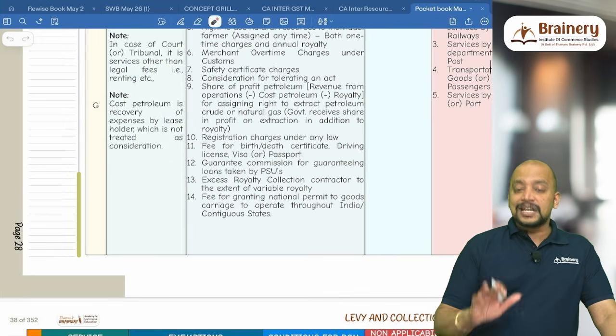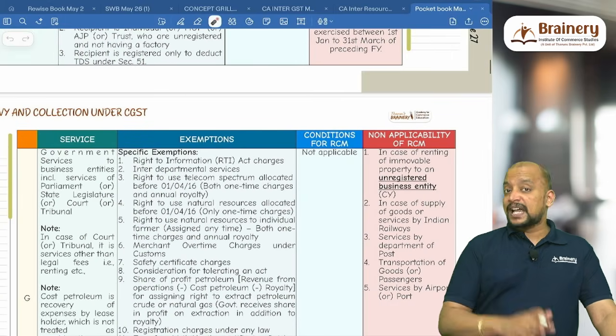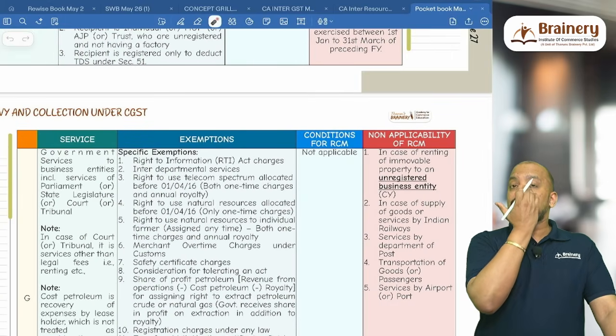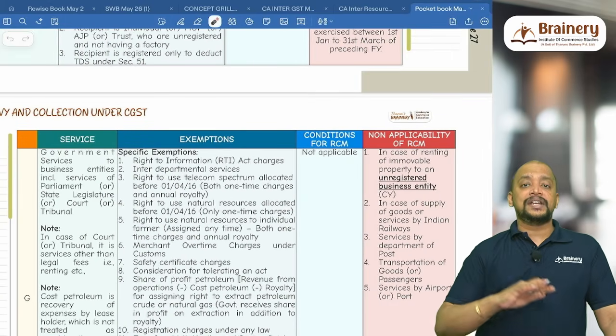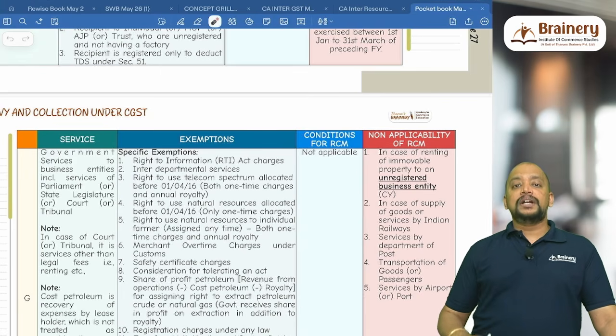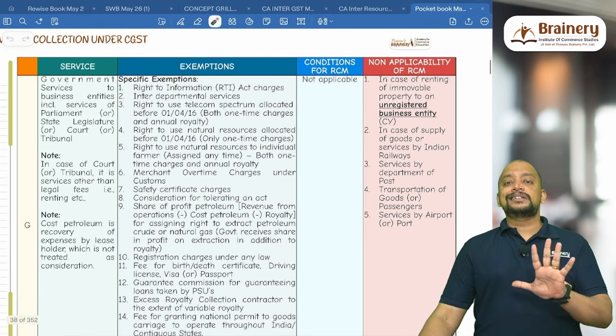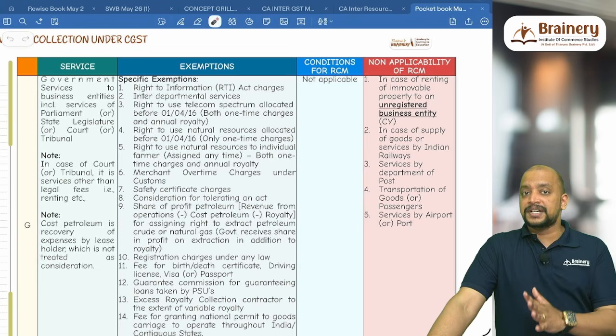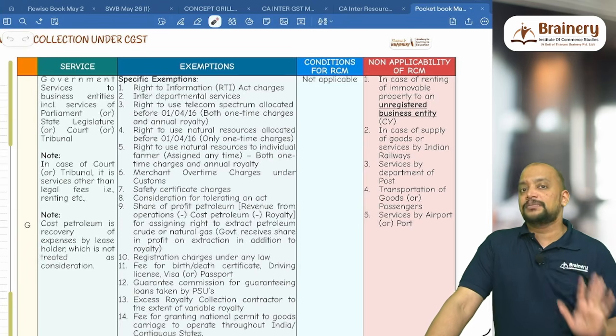So these are the 16 points we need to remember: 14 specific exemptions and 2 general exemptions. And do we have any condition for RCM? No, we don't have any condition for RCM. Non-applicability of RCM. In generally, government services to business entities attract RCM. But in 5 cases, RCM is not applicable.